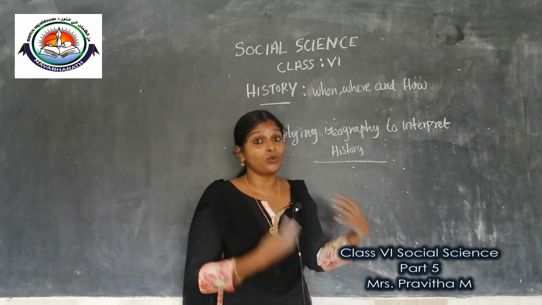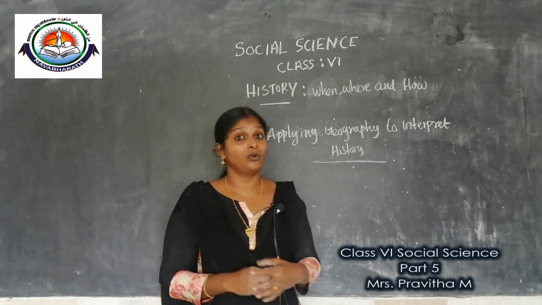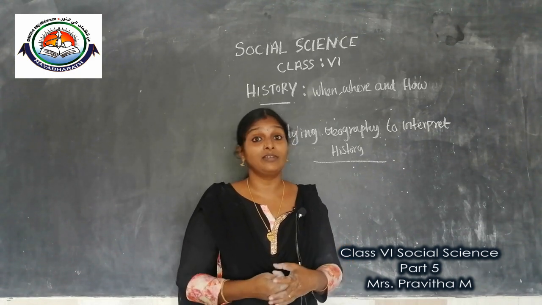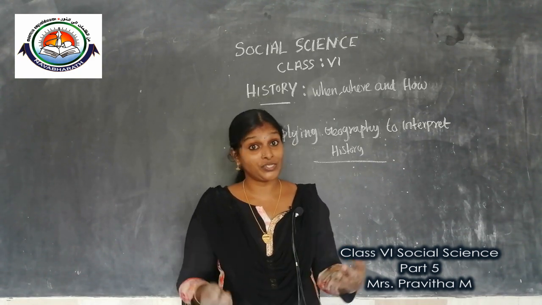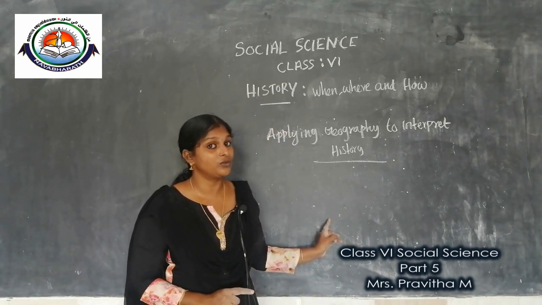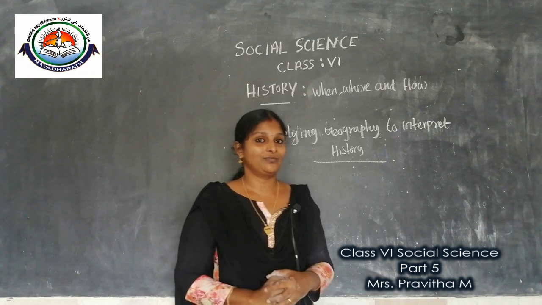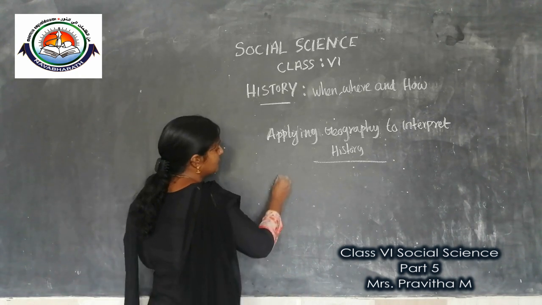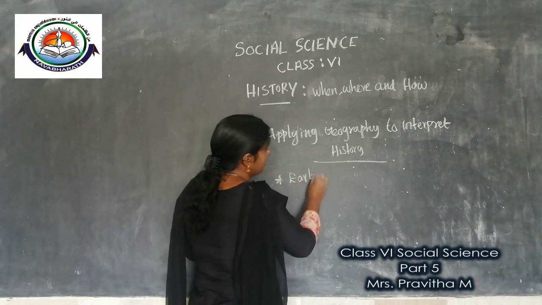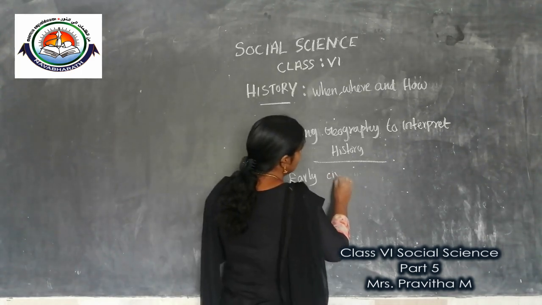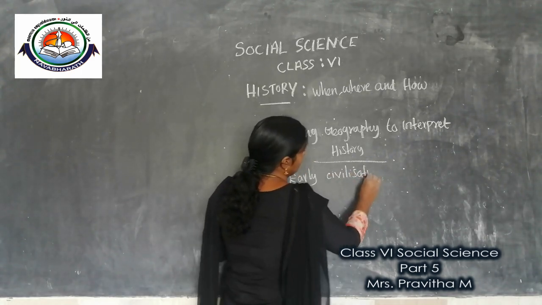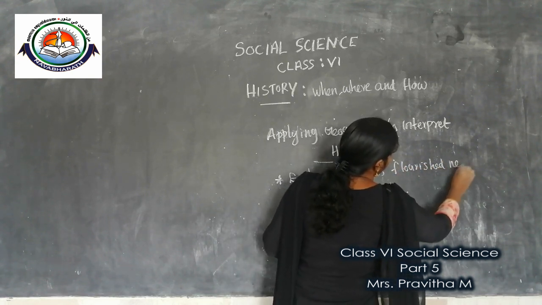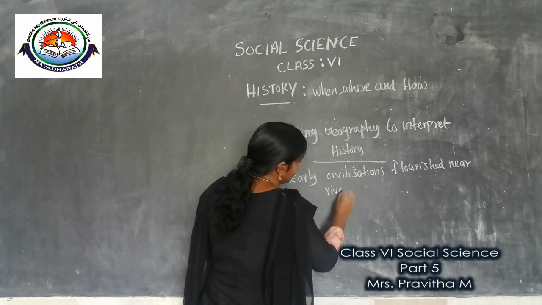So in answering this question, we used some geographical terms and approach. Clear, children? River and trade, everything we study in geography. So for understanding history, geographical terms are also used here. I think you got the first one. Next point, can we discuss? First, children, note this early civilization point so you won't forget it: early civilizations flourished near river valleys.